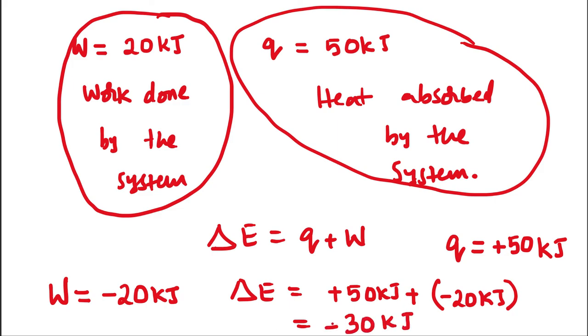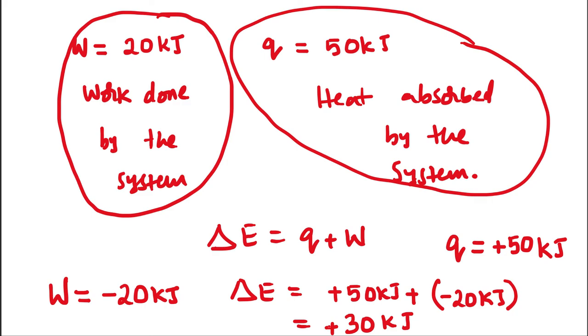So basically the system is doing 20 kilojoules of work on the surroundings, taking 50 kilojoules of heat from the surroundings. It has taken 50 and given away 20, so it is still retaining 30 kilojoules of energy. Because of that, the temperature increases.